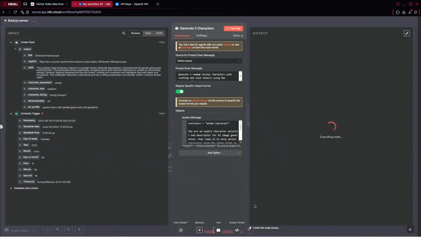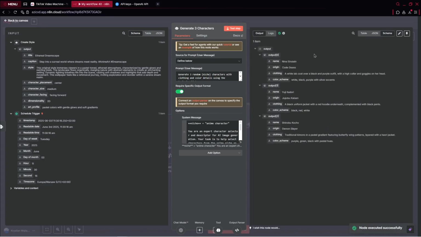And you will see the output is the same as the output parser, okay? So let's wait a while. It takes several seconds, up to 1 minute. That depends on the complexity of your prompt, remember? And just look at that. We've got the name, Nina Einstein, code glass, which is the origin, clothing, color scheme.